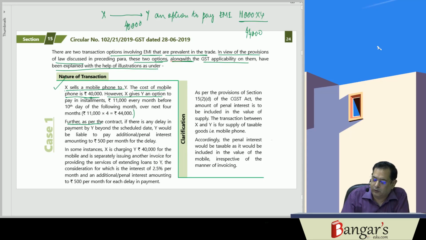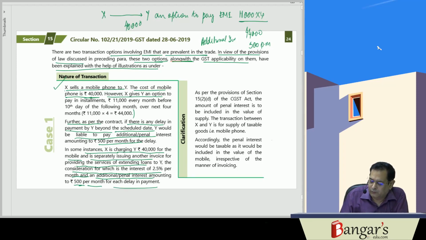Further, as per the contract, if there is any delay in payment by Y beyond the scheduled date, Y would be liable to pay additional interest. Additional interest is 500 per month. Now, in some instances, X is charging 40,000 for the mobile and is separately issuing another invoice for providing services, extending loans to Y. Consideration for interest is 2.5% per month, and an additional and penal interest of 500 per month for each delay in payment.